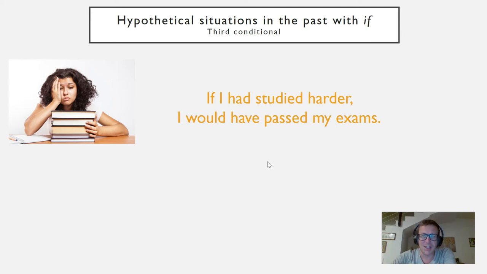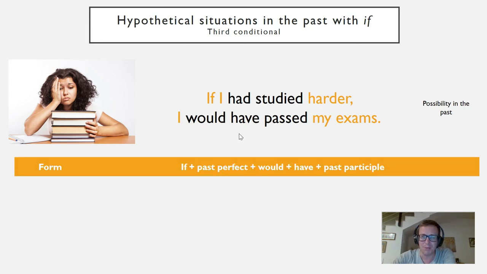If I had studied harder, I would have passed my exam. So we've got would have again, but this one we're using with if. So we need to look at the tense that goes with if. I had studied, I would have passed my exam. So think about this sentence. What does it mean? It's basically a possibility in the past. This is what hypothetical means. Something that was possible in the past. Can't change it now, but it was possible then.